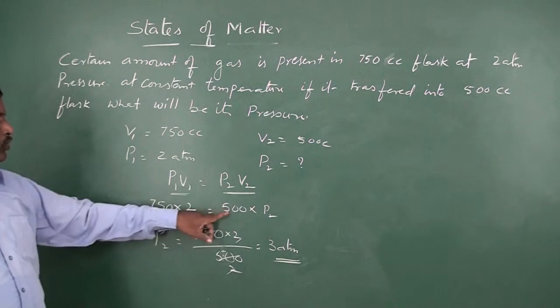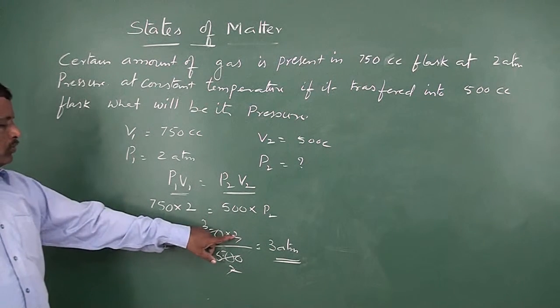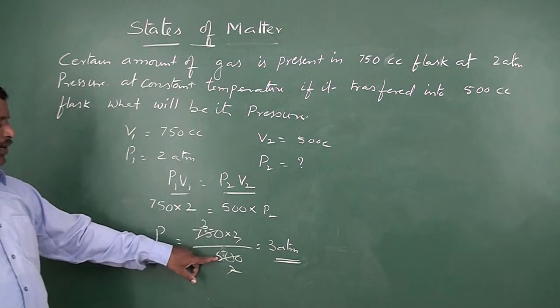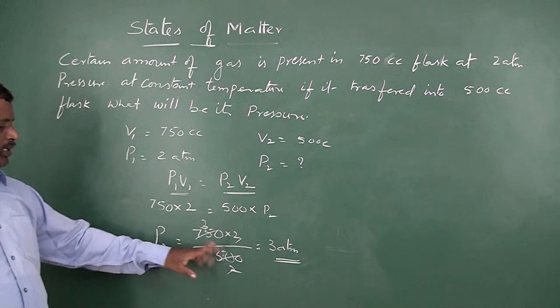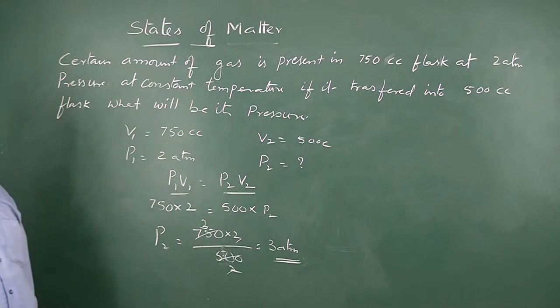So 750 into 2 is equal to 500 into P2. Therefore P2 is equal to 750 into 2 by 500. So here 750 by 500 is nothing but 3 by 2, and 2 cancels. So 3 atmospheres remains. So the pressure of the gas in the new condition will be 3 atmospheres.